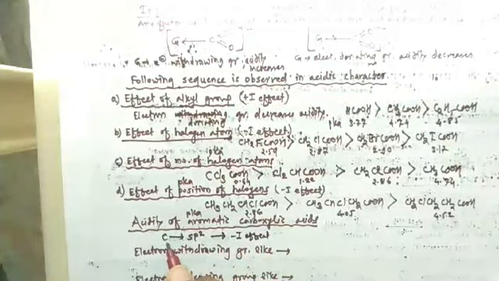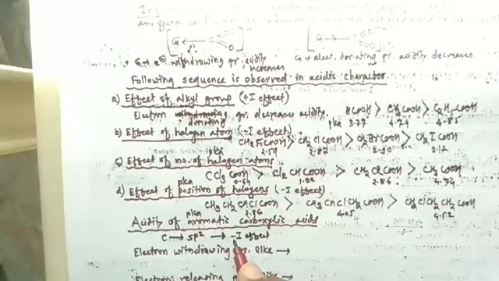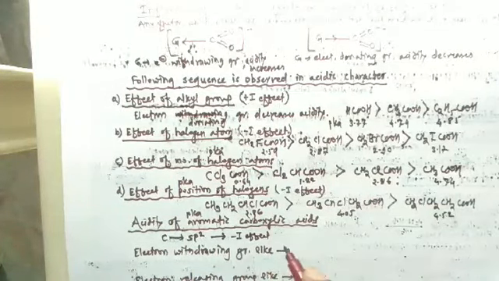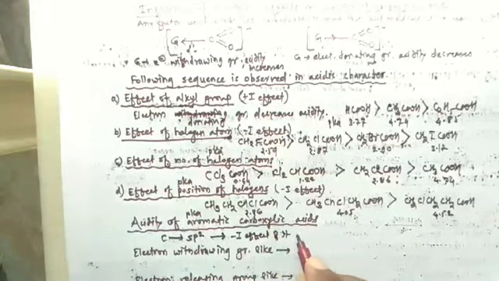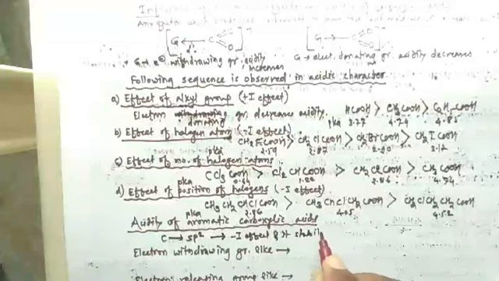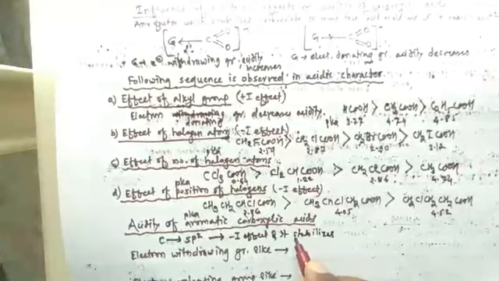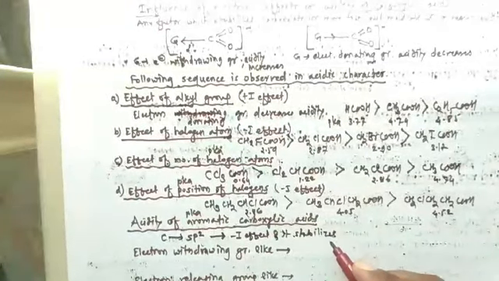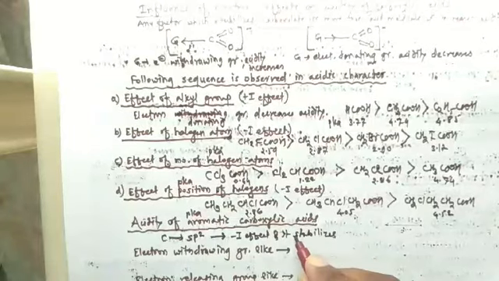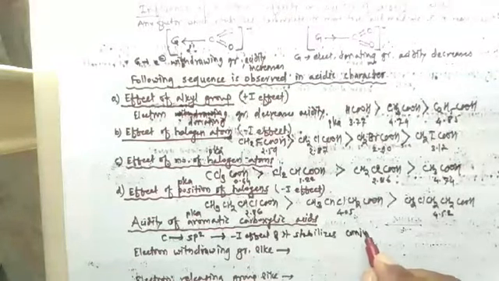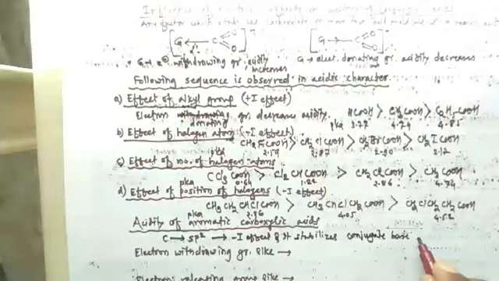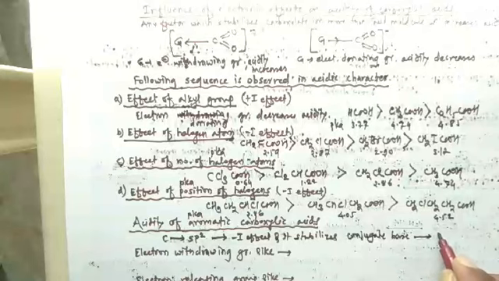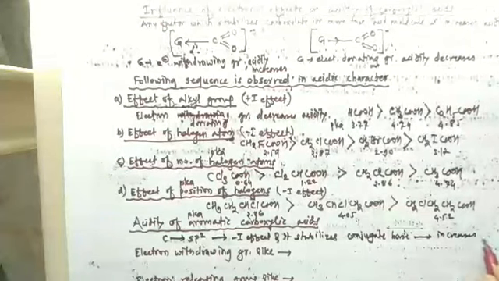So sp2 hybridized carbon of aromatic ring exerts -I effect, and it stabilizes conjugate base, and therefore it increases acidity.